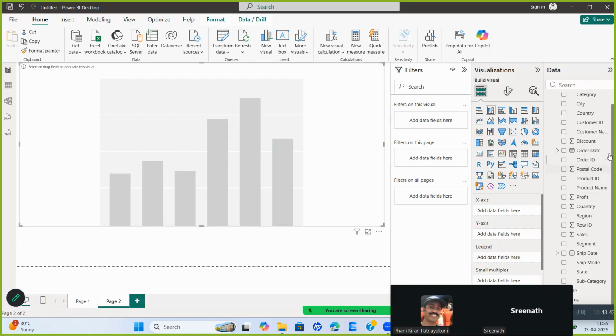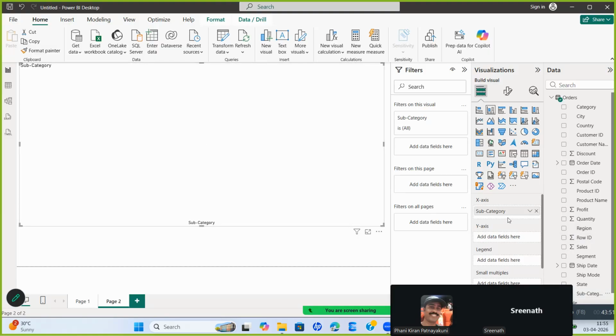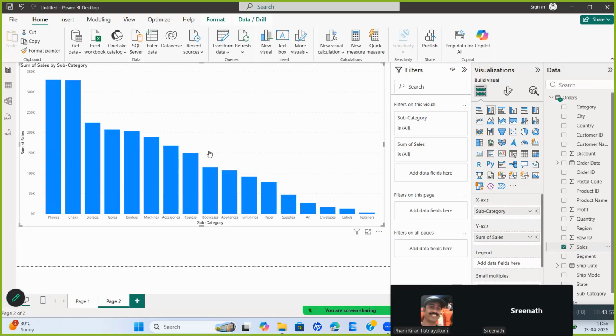Now I am going to do a subcategory wise, because you know that there is subcategory, right? And you will also go and check the sales. Now which are the least performing in subcategory wise sales? Fasteners, labels, envelopes, arts. Make a note of this somewhere. Art, envelope, labels, fasteners. So if you decide to close them, or you want to look at an analysis of profit wise subcategory also. Profits wise also. You want to do it.